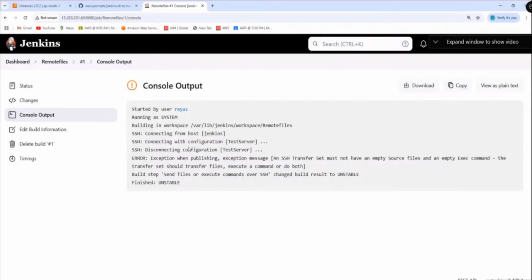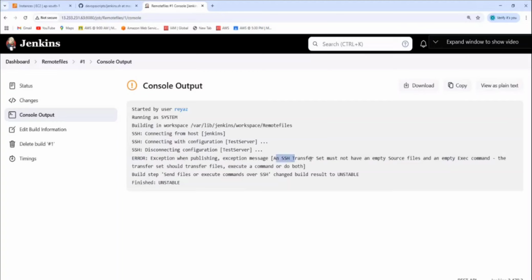So what is the error that it gave? Can you tell me here? See, let's see the error. What is the build status? Unstable. It is not failed. What it says? Unstable. That meaning build, your configuration is correct, but there is something there. So if you go here, SSH is connecting from the host. Okay, it connected, and it shows here something called error.